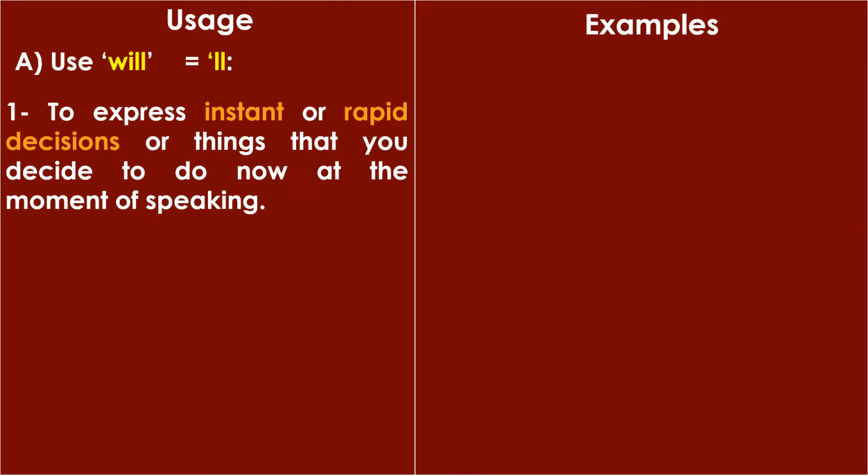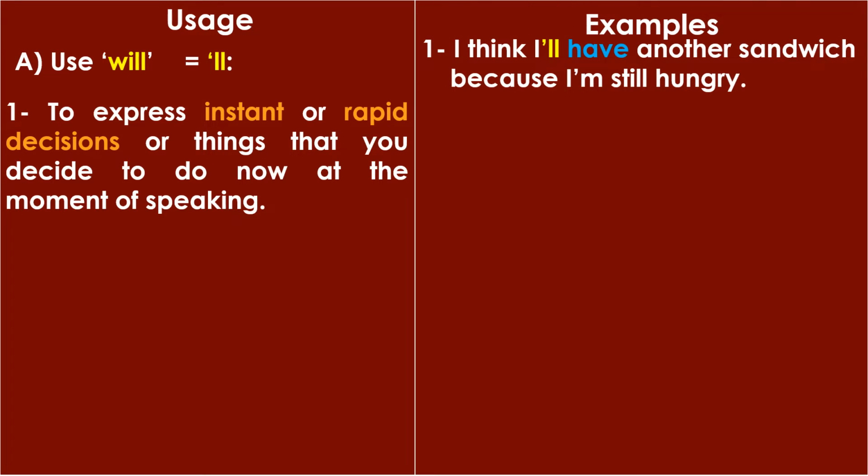Okay? I use will to express instant or rapid decisions, or things that I decide now at the moment of speaking. Okay? طبعا أنا بستخدم will في حالة القرارات الفورية، القرارات السريعة بتخذها في لحظة الكلام وأنا بتكلم بتخذها. Let's have a look at some examples. I think I'll have another sandwich because I'm still hungry.